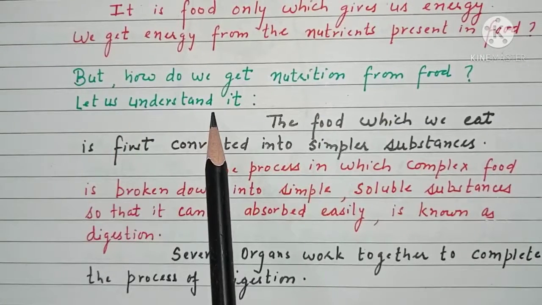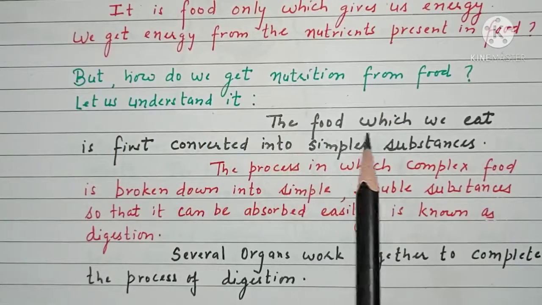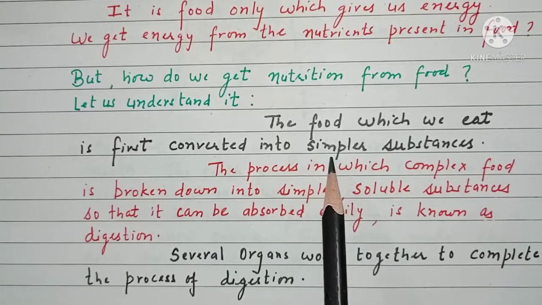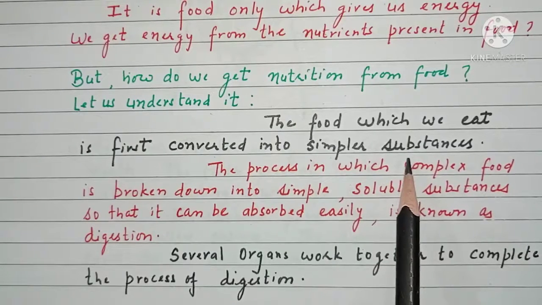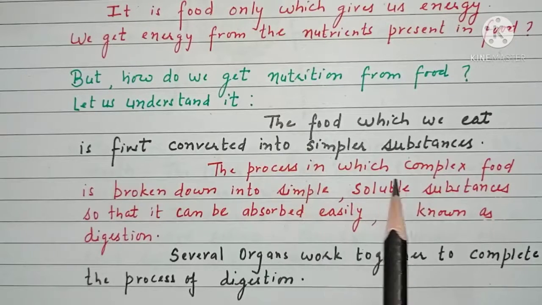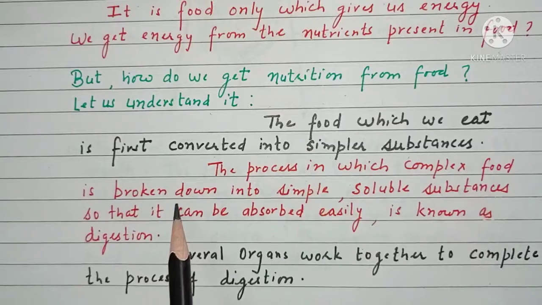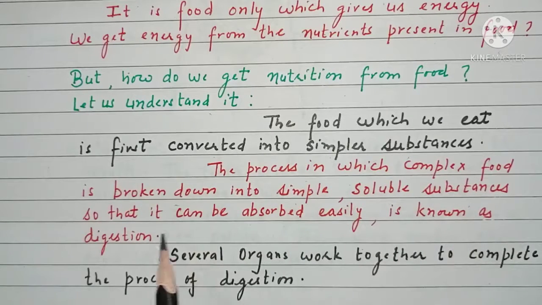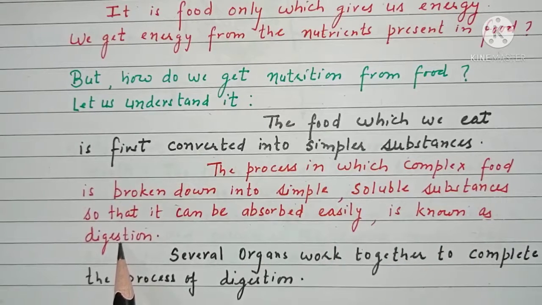Let us understand it. The food which we eat is first converted into simpler substances. The process in which complex food is broken down into simple, soluble substances so that it can be absorbed easily is known as digestion.